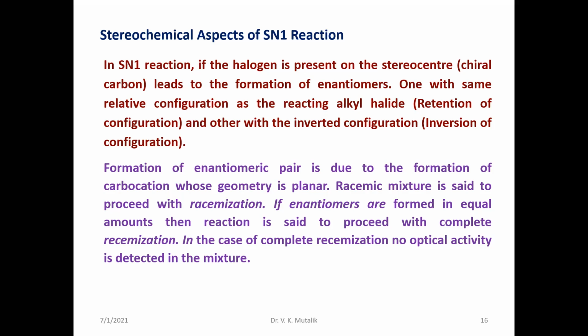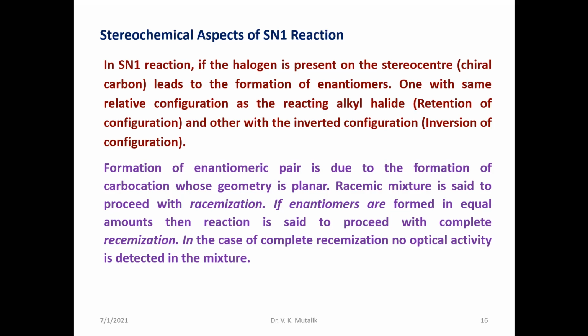What it shows is that enantiomeric pairs have opposite configurations; they are mirror images of each other but not superimposable. When they are formed in equimolar mixtures, it is called a racemic mixture. When a reaction proceeds through the formation of a racemic mixture, we call it racemization.